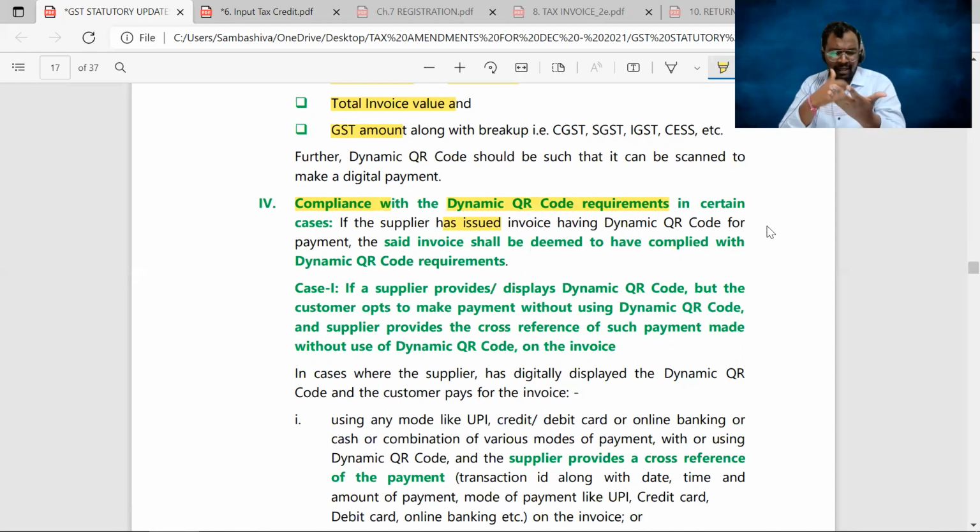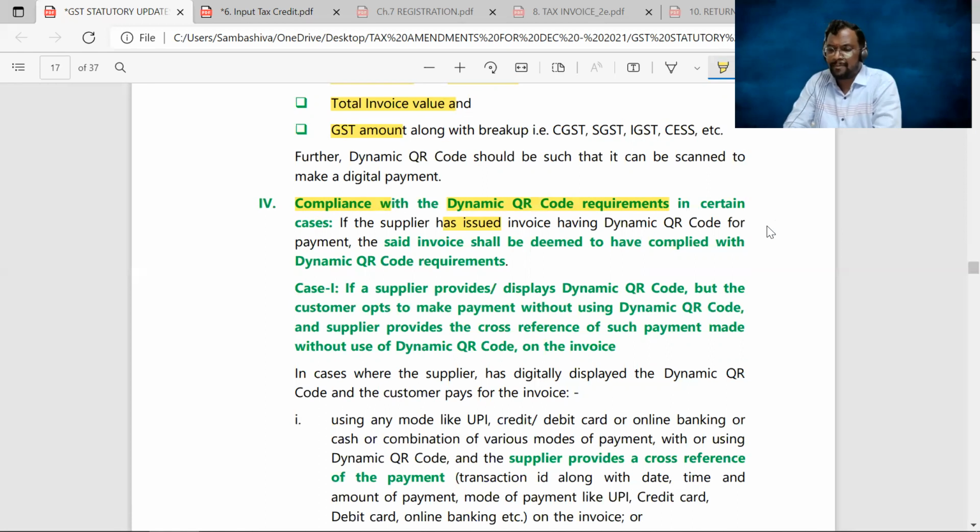I've scanned it and I said, sir, do I need to pay through the net banking system? Can I pay through UPI IDs? Can I pay through my debit card, or can I pay through my credit card? Sometimes the recipient can still request to make the payment in cash. Like this, different situations will come into the picture.